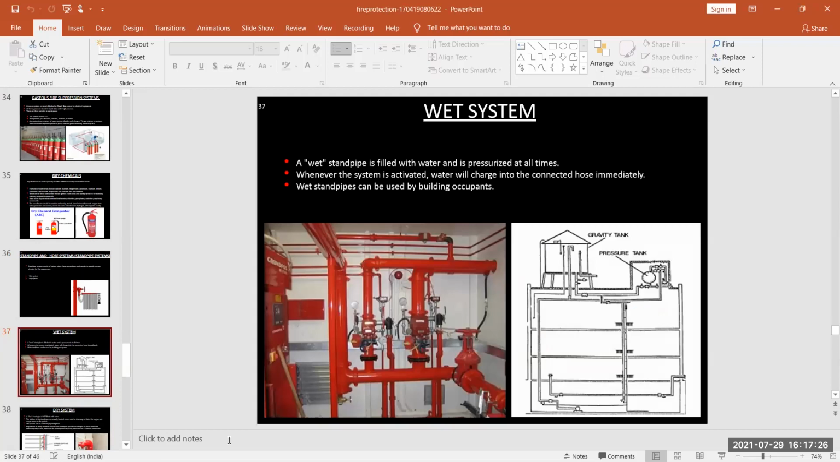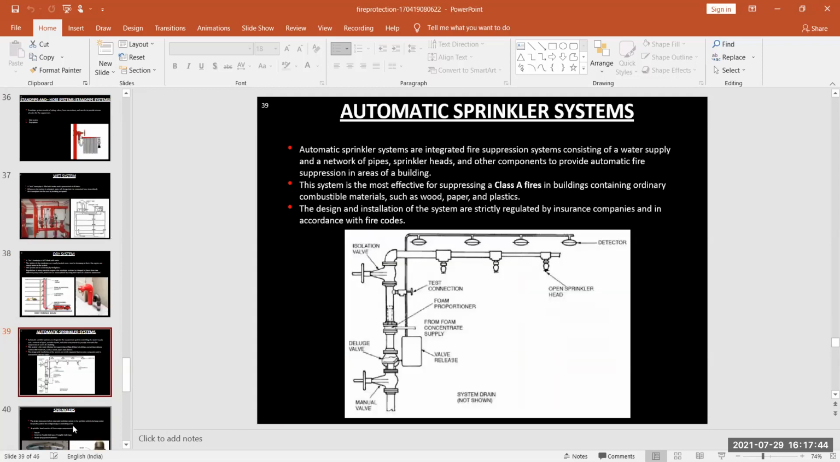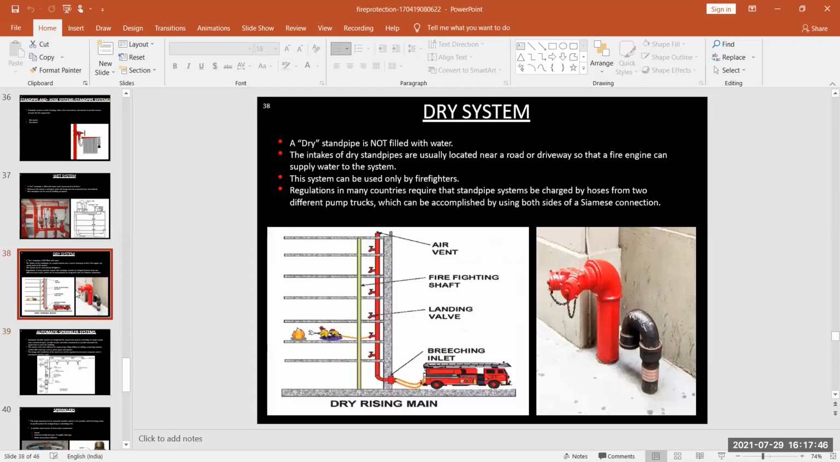The wet standpipe is filled with water and is pressurized at all times. Whenever the system is activated, water will charge into the connected hose immediately. So wet standpipe can be used by building occupants. Next is your dry system.